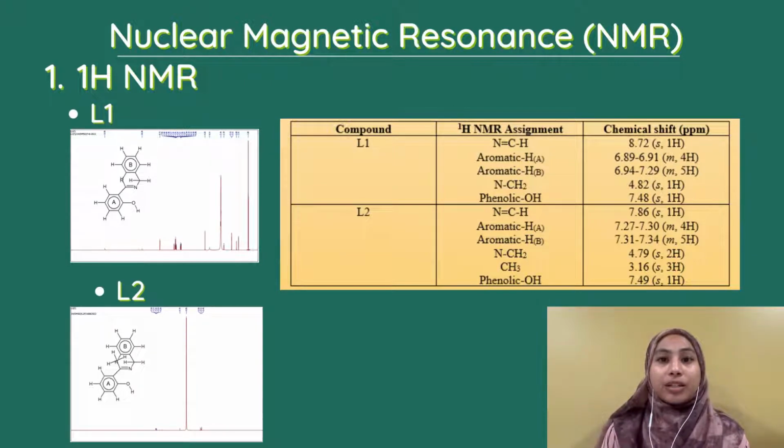The multiplet chemical shifts at the range 7.27 to 7.3 indicate aromatic A, meanwhile aromatic B is at 7.31 to 7.34 ppm. For the N=CH, it shows 7.86 ppm, deshielded to the left due to the presence of the nitrogen atom. There was a presence of a methyl group in L2, ligand 2, assigned at 3.16 ppm, shielded to the right.